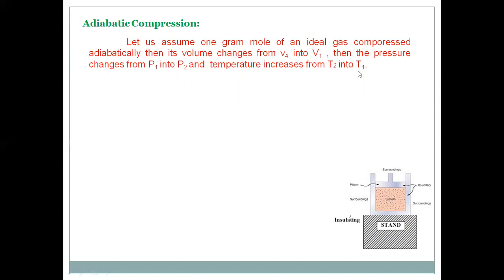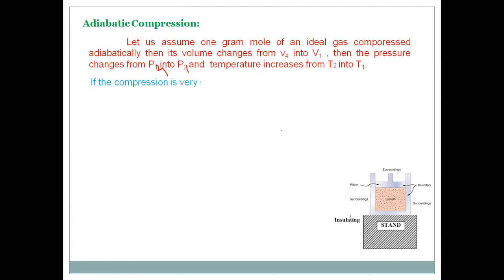Then the pressure reaches the original pressure, from P4 to P1, and the temperature is reached from T2 to T1.